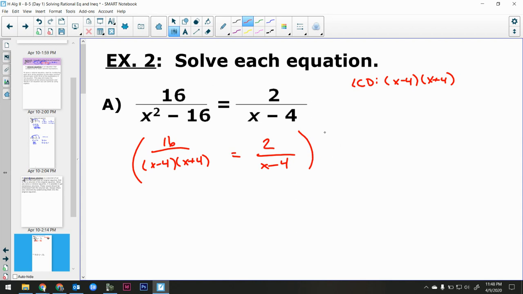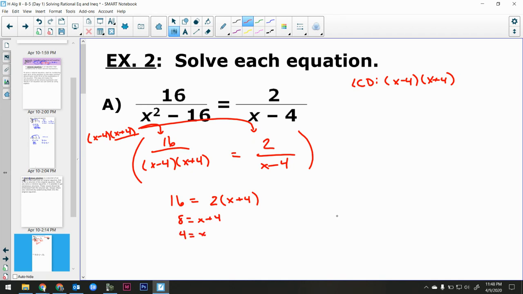So I'll multiply this entire thing through by (x - 4)(x + 4). Now, the entire thing cancels when I multiply it in here, so I'm just leaving a 16. Over here, only the x - 4 would cancel out, leaving just the x + 4 to multiply into that 2. So 2 times (x + 4). All right, so divide over the 2. 8 = x + 4. You could distribute in if you really wanted to. You'd get 4 either way.